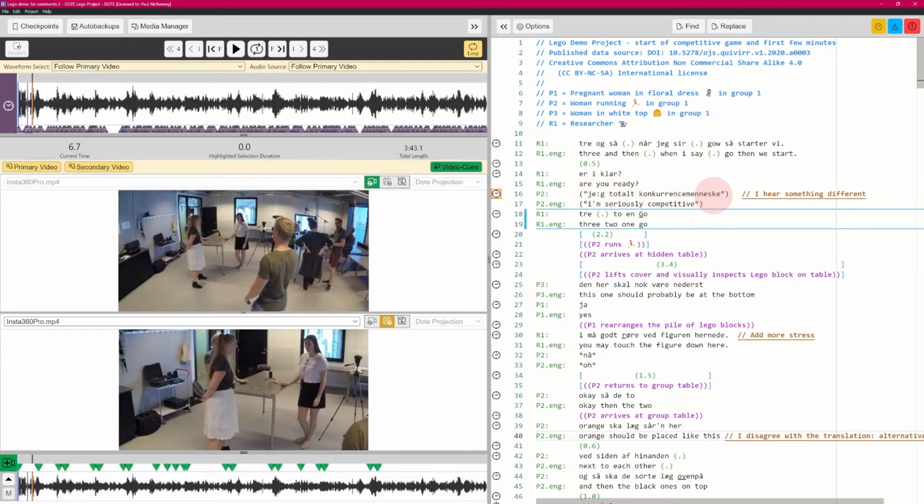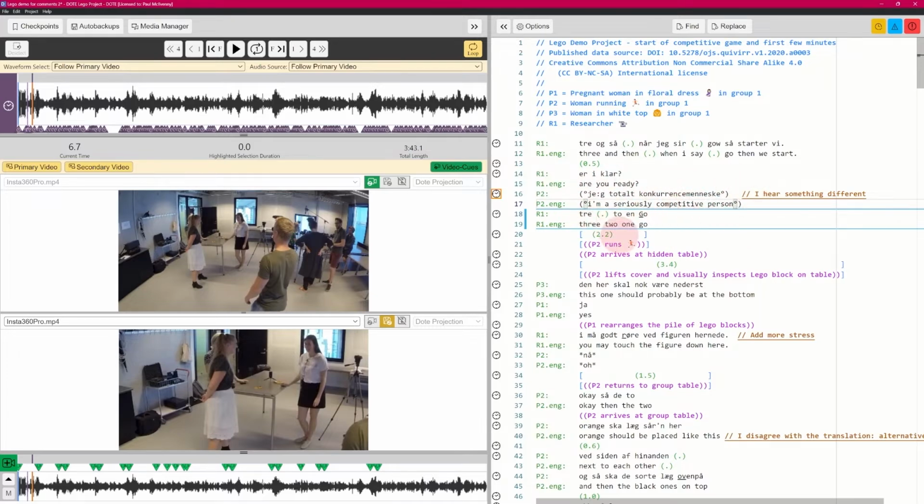totalt konkurrensmenneske. I am a seriously competitive. Maybe you think person. I'm a seriously competitive person. Maybe you think that would be a best translation here. Menneske being person in Danish. So maybe you want to add that. That would be a better.